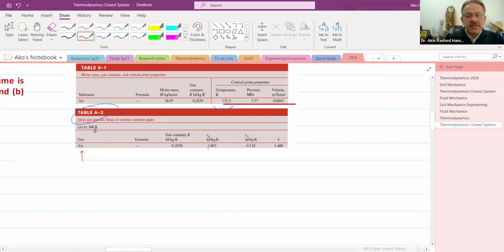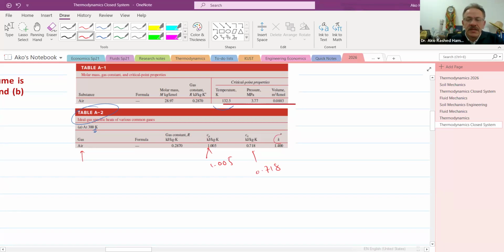For air, CP is 1.005, meaning 1.005 kilojoules needed to raise the temperature of 1 kilogram of air by 1 degree Kelvin when the pressure is constant. When the volume is constant, you need 0.718 kilojoules to raise the temperature of 1 kilogram by 1 degree Kelvin.